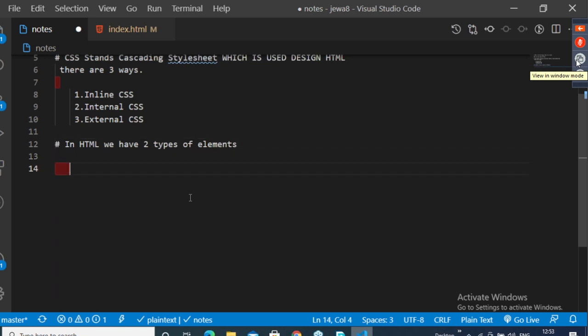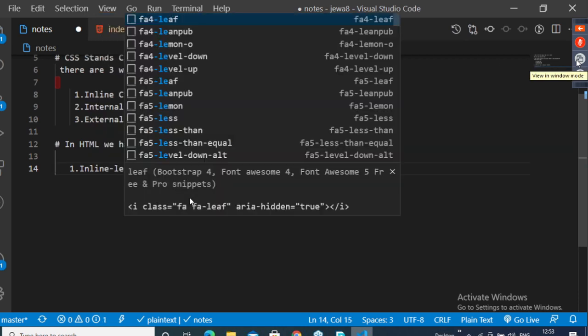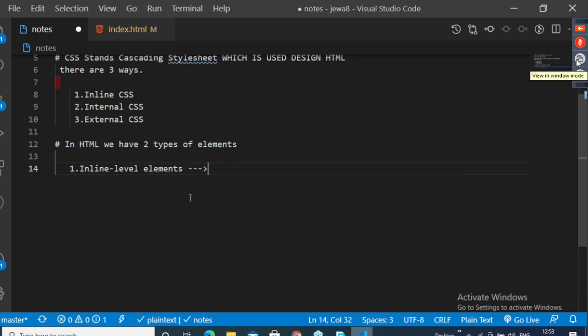Concentrate. First one is inline level elements. Elements means tags. So inline level elements means what?